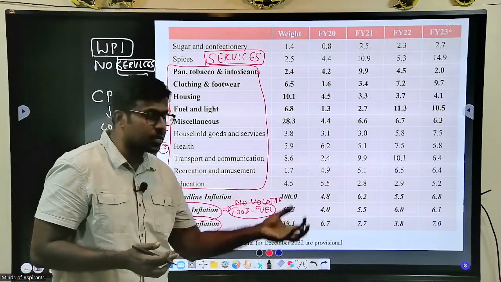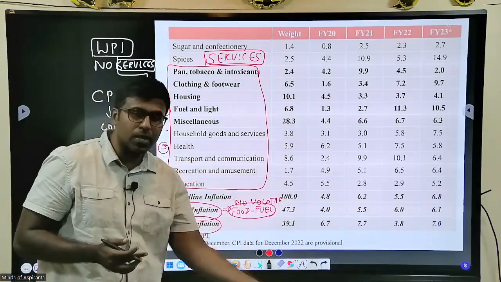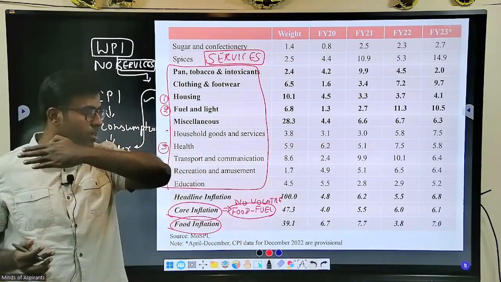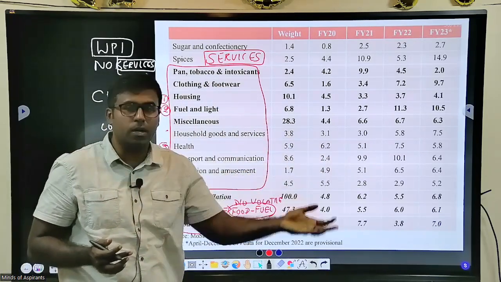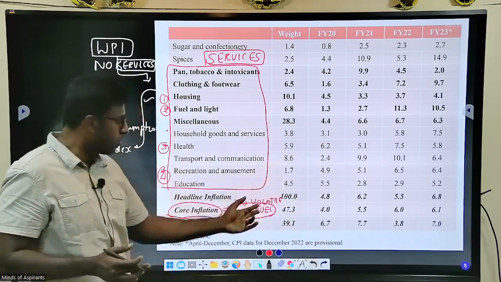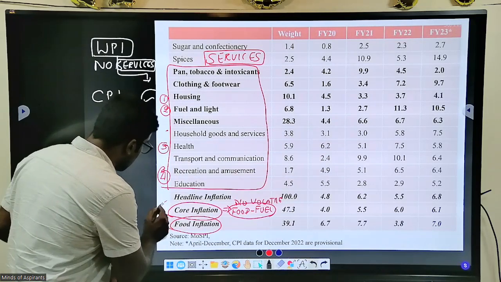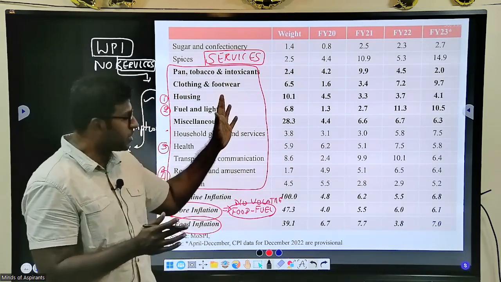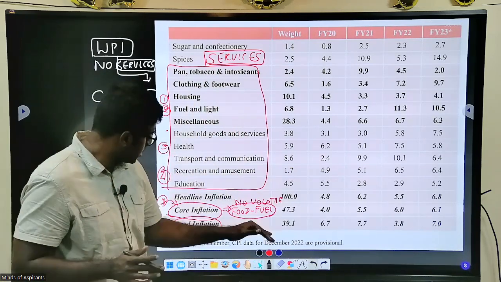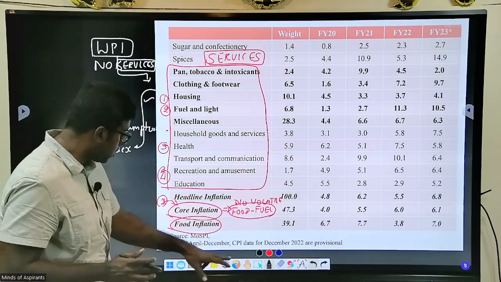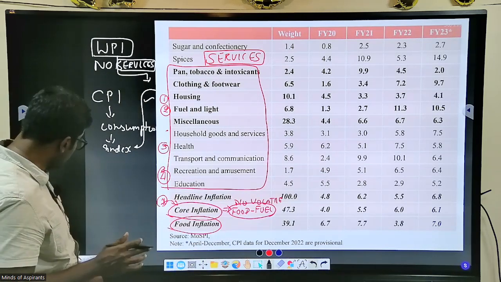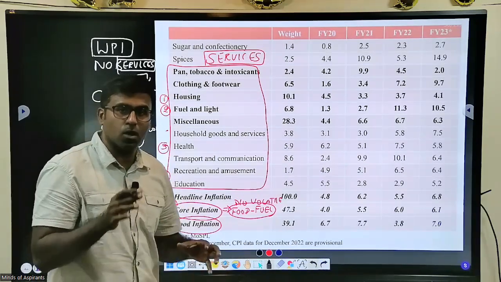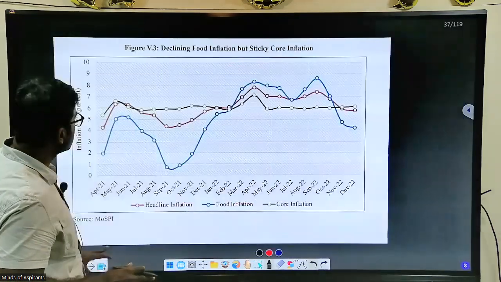So if food has a small change, let us assume El Nino is coming, food will get affected, the index will get affected. Fuel, some Russian crisis happens, Russia invades Ukraine, fuel supply decreases, again it will be impacted. But not so in the case of core inflation. If you subtract fuel and food, you will get core. That is what is called core inflation, and that is what monetary policy and fiscal policy statements usually take into account for policy making.